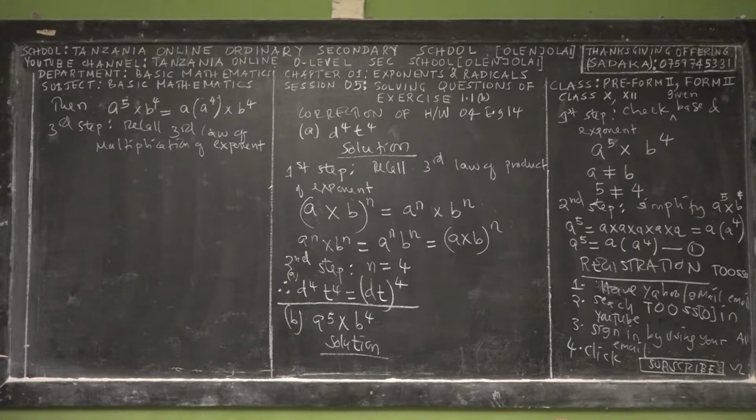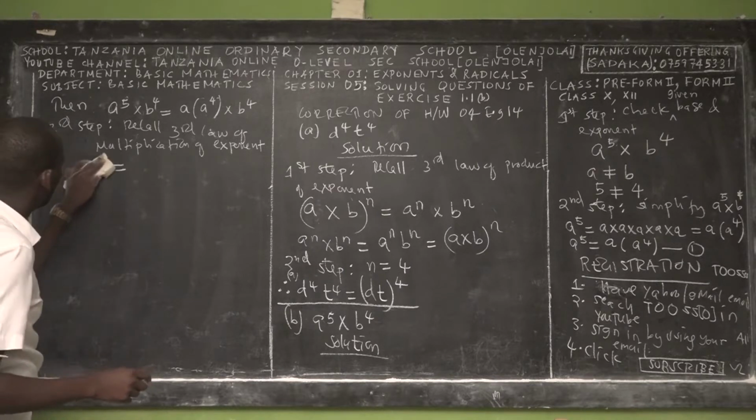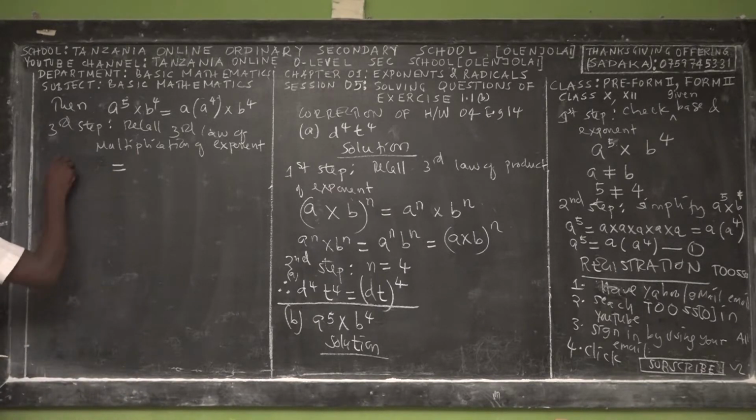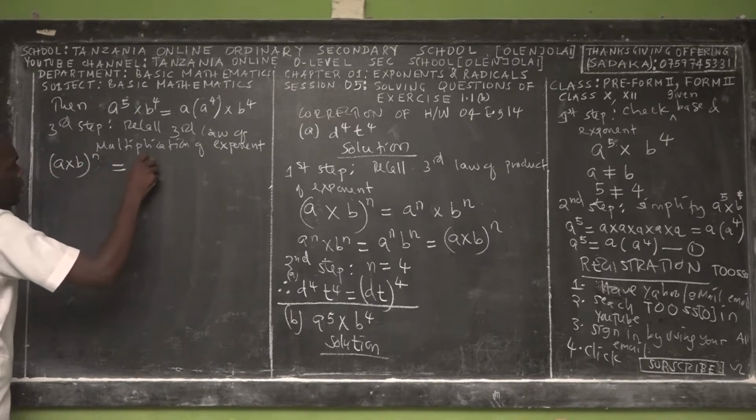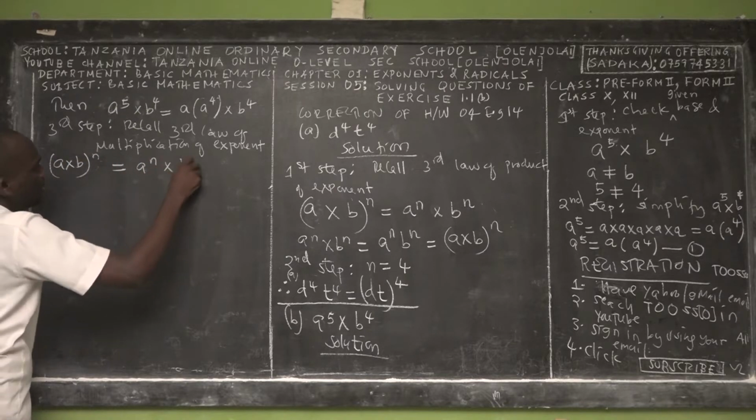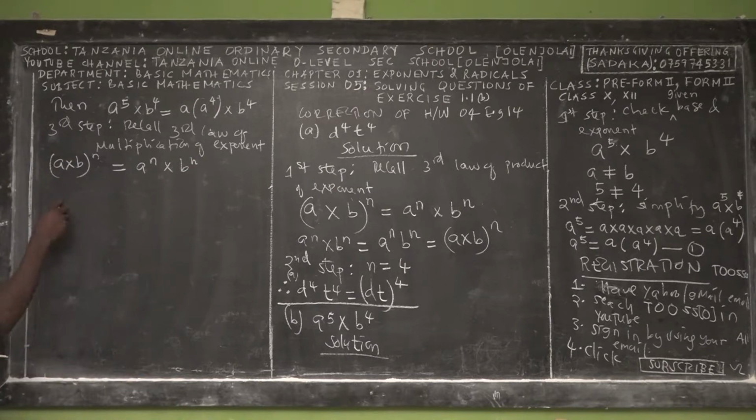Okay, multiplication of exponents. So with that one, we say that a power 5 times b power 4 is equal to what? The law states that (a times b) power n is equal to a power n times b power n. So similarly, there we have a power 4, for example.